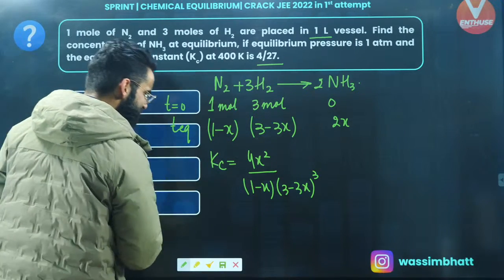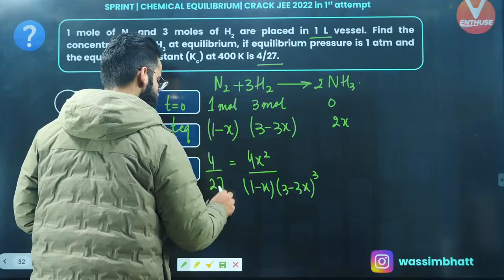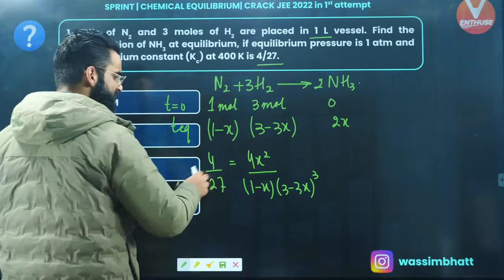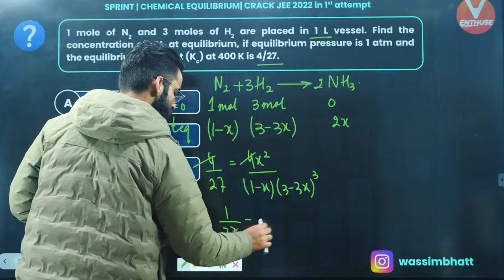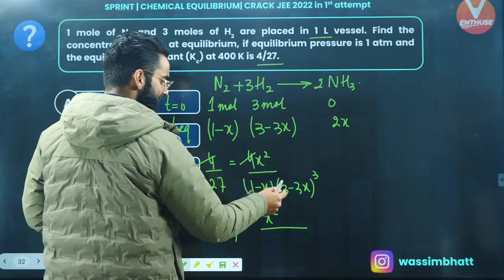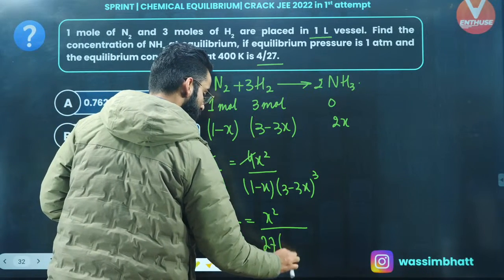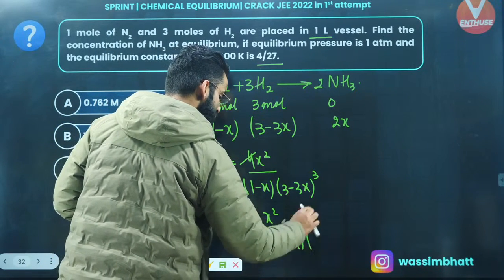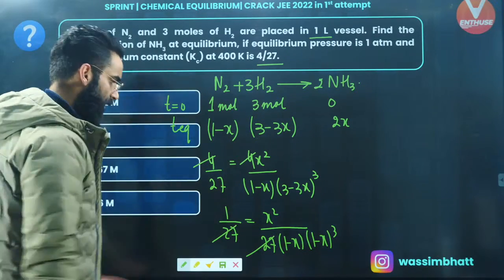Perfect. Well, the Kc value as per the equation is given to me, I believe, it's 4 divided by 27. Is that? 4 divided by 27, right. So this 4 got cancelled first of all. So it's simply going to be 1 divided by 27 is equal to x square divided by, if I take 3 out from here, it is going to come out as 3 cube, that is 27. So it's going to be 27 multiplied by 1 minus x, which was already there. Now it's going to be 1 minus x cube. So this 27 would have got cancelled out.